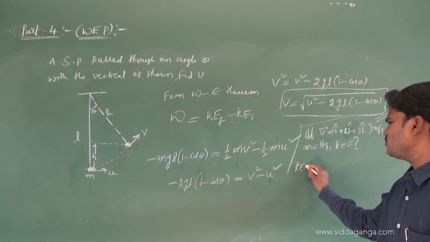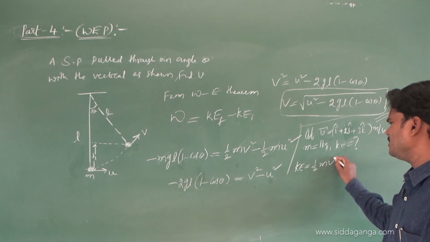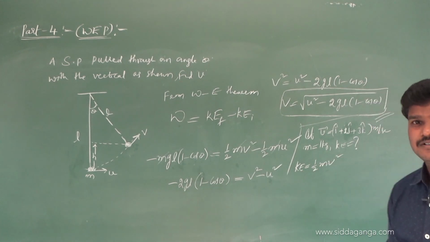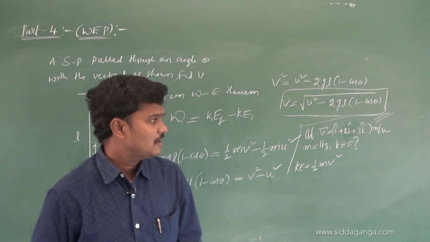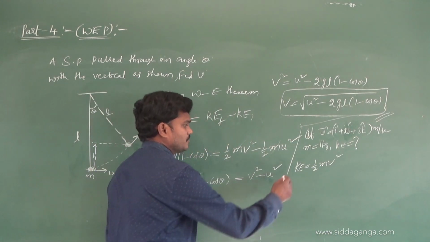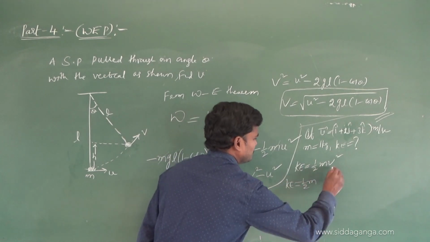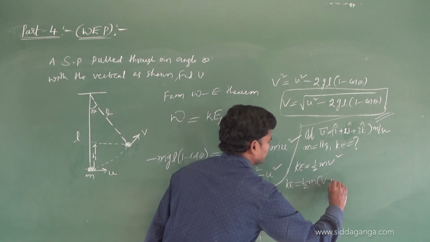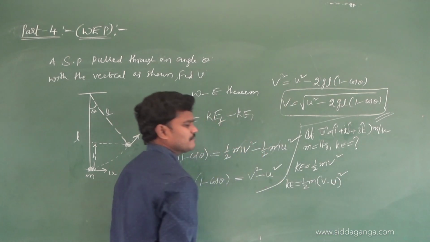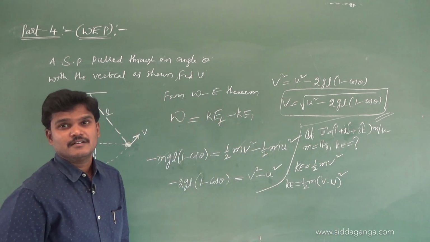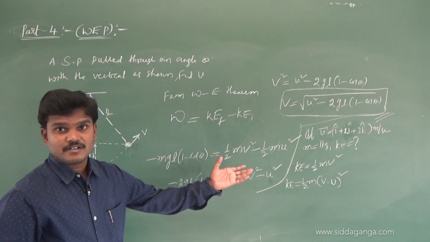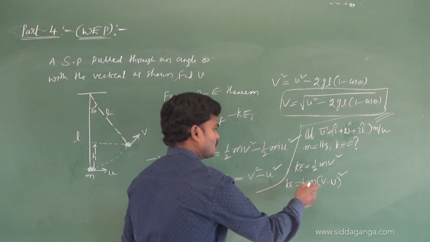Kinetic energy is equal to what? Half m v square is our basic formula. So we can write kinetic energy is half m, and v square you can write as v dot v, the dot product of the same vectors. So I think you know how to get the dot product.